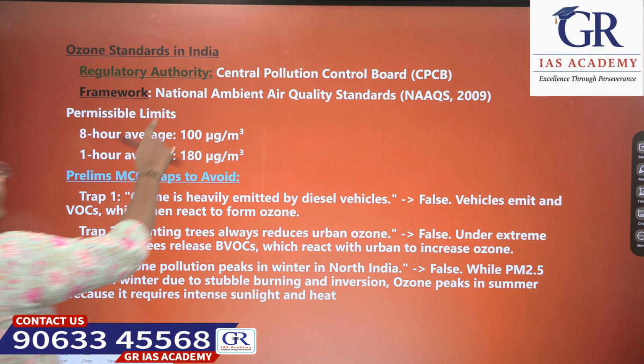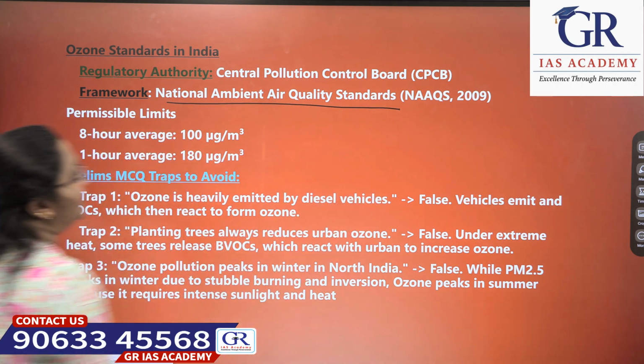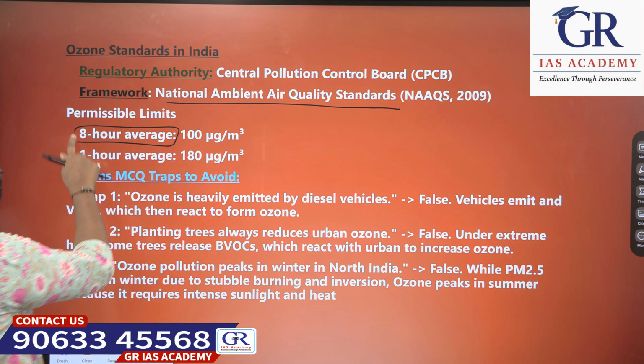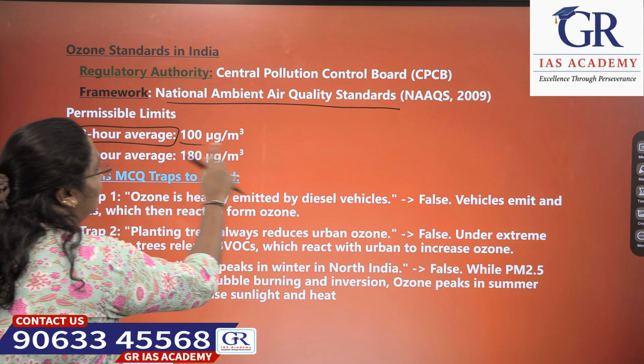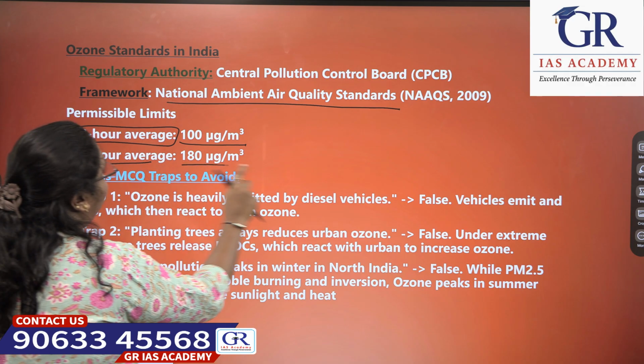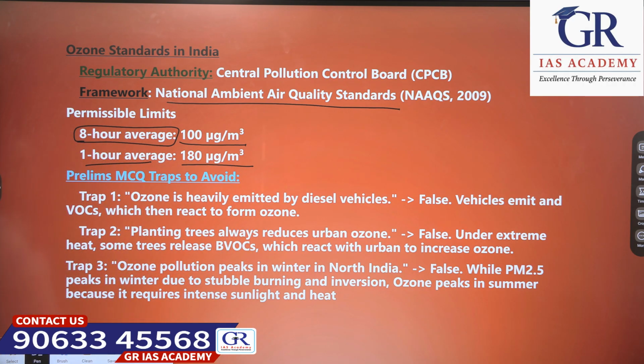Coming to the framework, the National Ambient Air Quality Standards 2009 have permissible limits. What are those limits? For an 8-hour average, 100 micrograms per meter cube. For a 1-hour average, 180 micrograms per meter cube. These are a few permissible limits which are kept by the National Ambient Air Quality Standards in 2009.